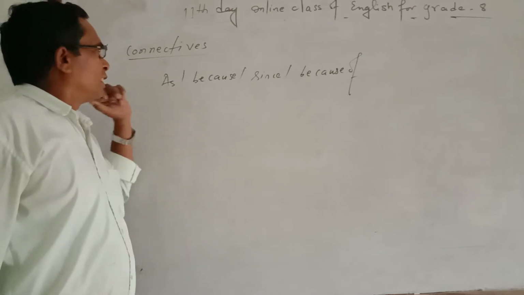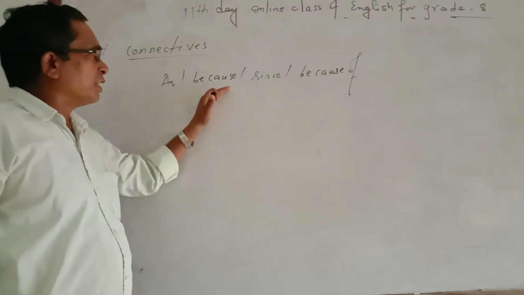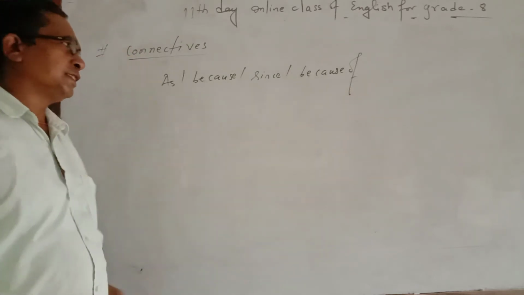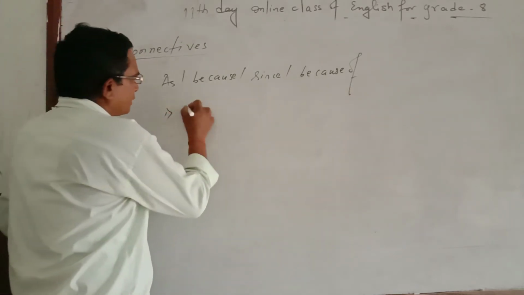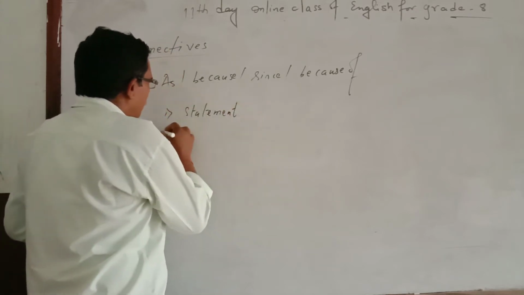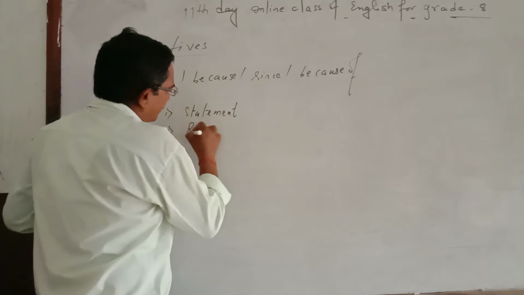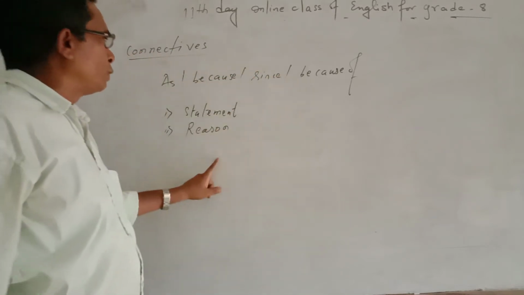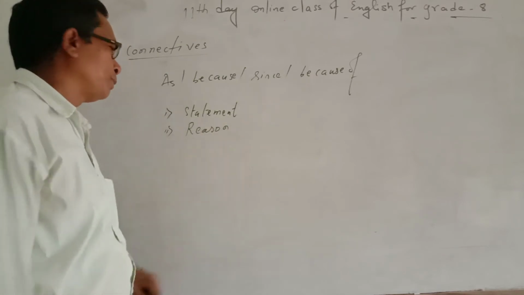So once again, as means kinabane, because means kinabane, since means kinaki, and because of means karanle. To use as, because, since or because of, you will get two sentences. The first sentence is the statement and the next one is the reason.